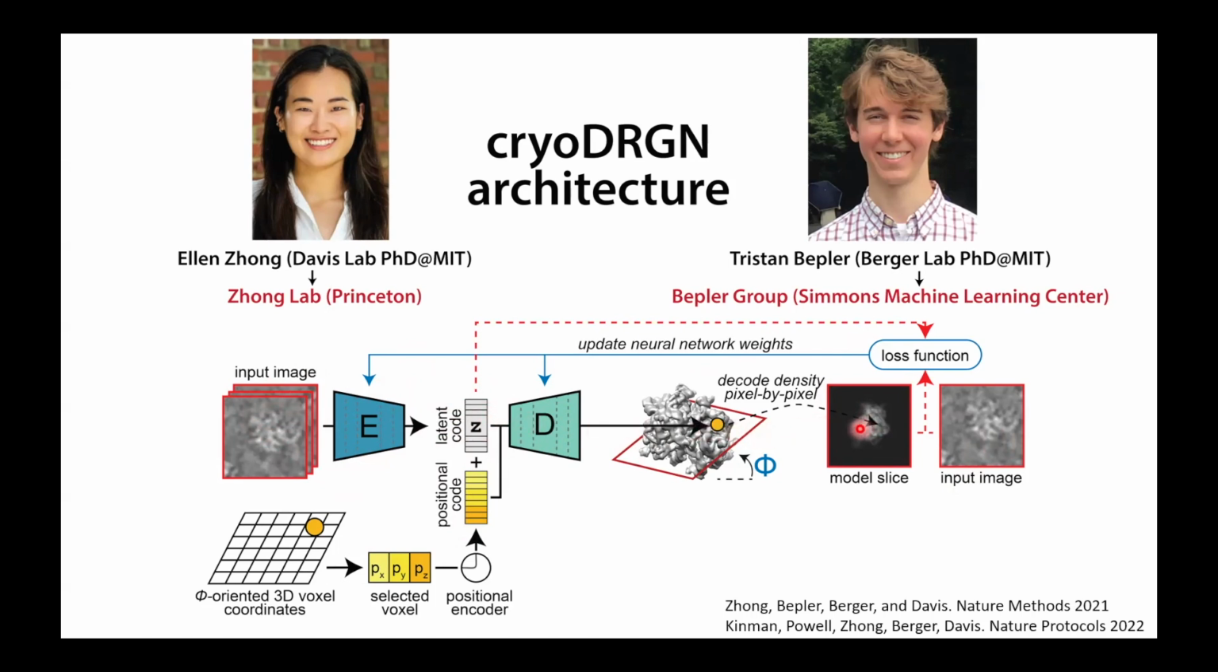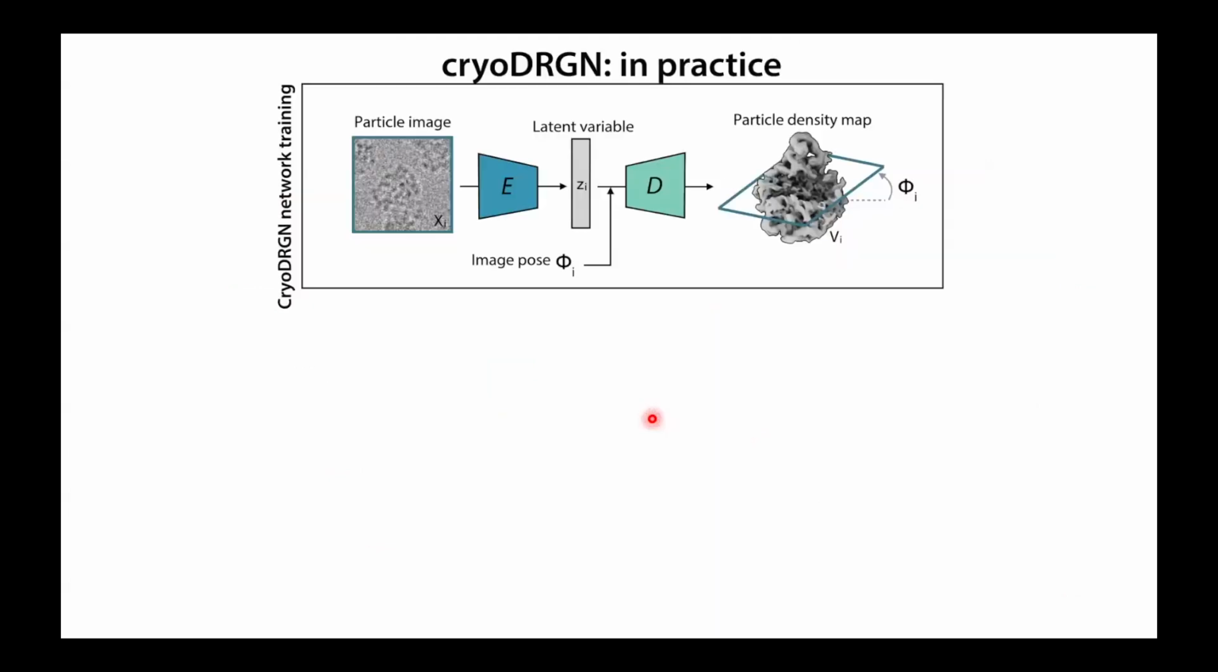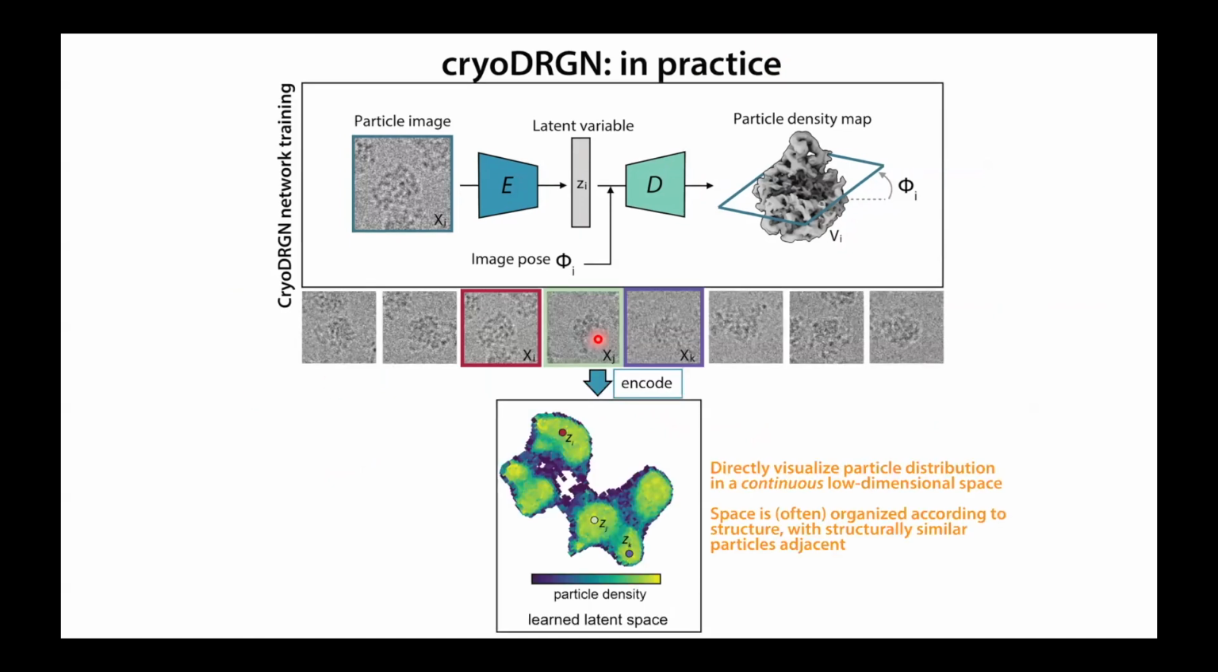We published this both as a Nature Methods paper and then this Nature Protocols paper that walks through using CryoDRGN. The way that you would use it is that you would train a CryoDRGN model for your data set. You're basically going to pass your data through it round after round until the networks have converged. We have some convergence analysis tools built into CryoDRGN to help you know when you're done training. Once those networks are trained, you're going to pass the particles through the networks one final time, and they will get projected into this low-dimensional space. Here I've colored this space based on particle density.